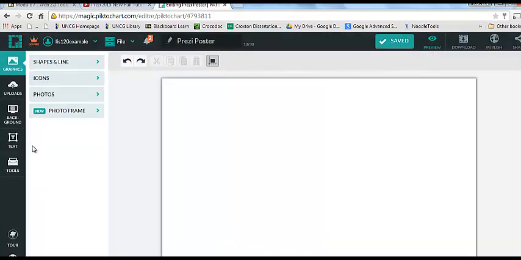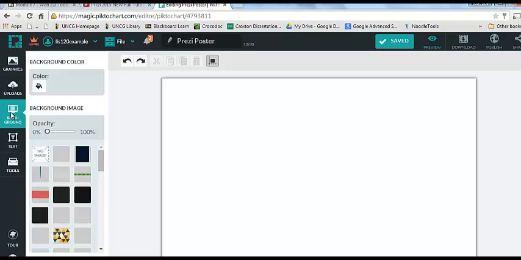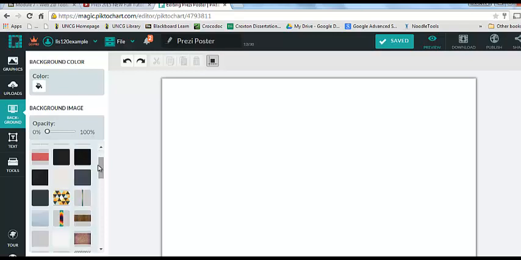And I think the white background is kind of boring. So over here on the left, you see we have a variety of options in our main toolbox: graphics, uploads, background, text, and tools. So let's choose a background. And then if you scroll down on the choices, you see some are colorful and some are muted.